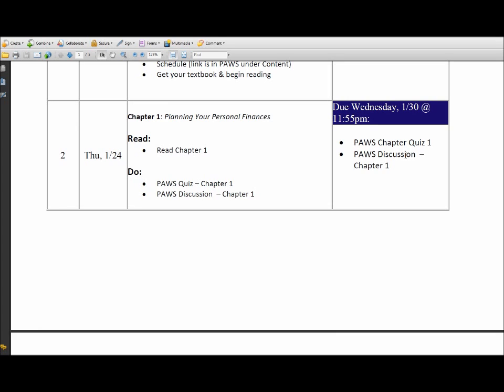And the literature in our particular case is the textbook. It tells us that our authors have gone out, they've researched the field, they've studied this, they've synthesized it for us and summarized it for us, and now they're giving you that information.